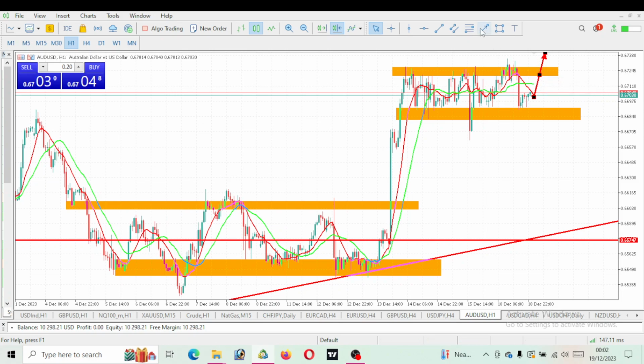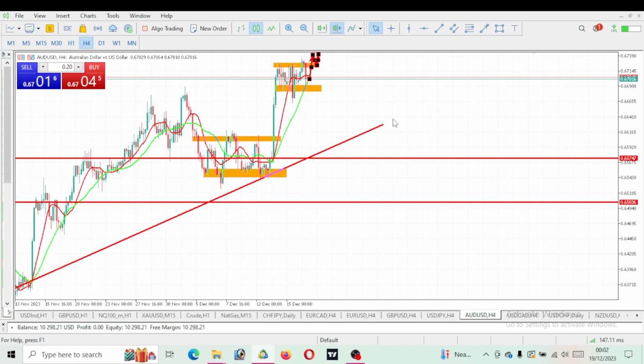If it breaks out, then once it breaks out of the resistance level, expect a pullback to test the resistance level, and then we continue with the movement to the upside. That is only if the market breaks out of this resistance level. Expect the market to give us a pullback to test the resistance level, and we should continue the movement to the upside. So your AUD USD will continue the movement to the upside. So we are still expecting a bullish move on AUD USD for the next day. But first of all, let's see if it breaks out of this resistance level.